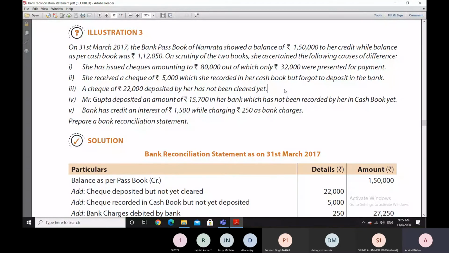Okay. You see, now she has entered this check of 5,000 rupees in her cash book, fine. Now, do you think that she would like to deposit that check of 5,000 rupees in the bank or not? Definitely, sir. Okay.